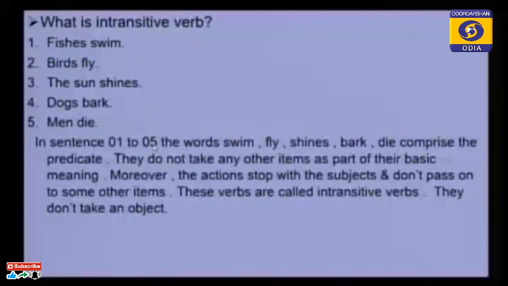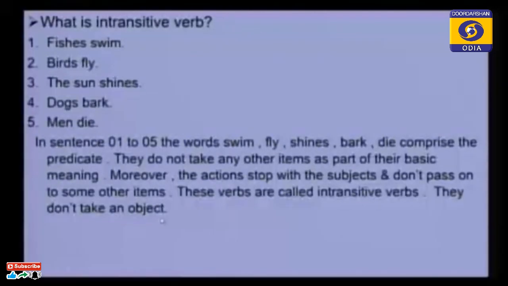In sentences 1 to 5, the words swim, fly, shines, bark, die comprise the predicate. They do not take any other items as part of their basic meaning. Moreover, the actions stop with the subjects and do not pass on to some other items. These verbs are called intransitive verbs. So they do not take any object.